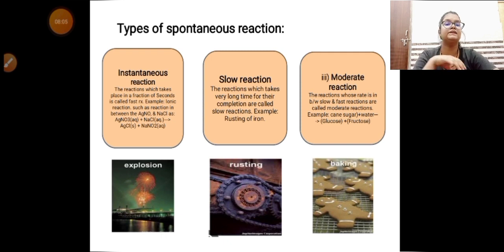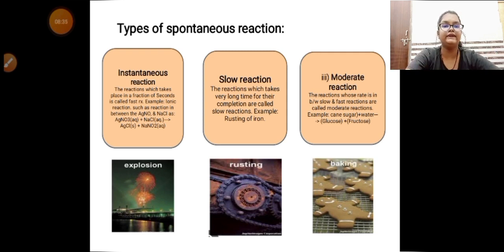Now the third is moderate reaction. The reactions which take place in between slow and fast reactions are called moderate reactions. Means those reactions which neither take place too fast nor too slow. These reactions are called moderate reactions. Now the example of moderate reaction is cane sugar plus water gives glucose and fructose.